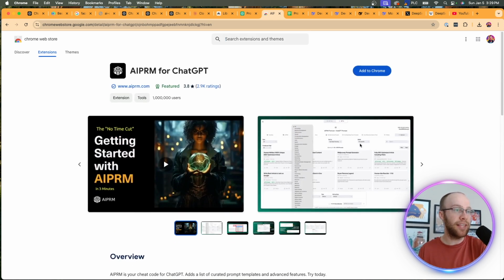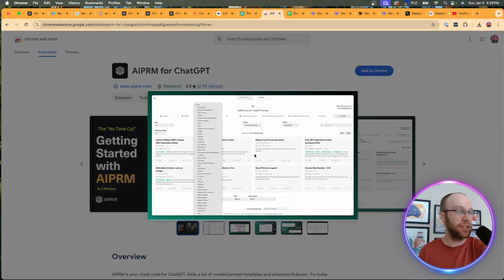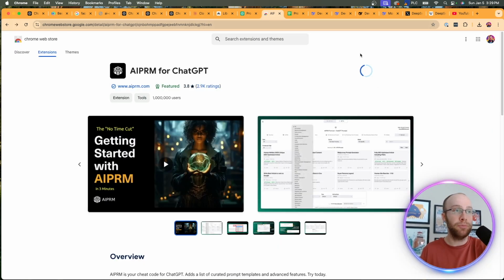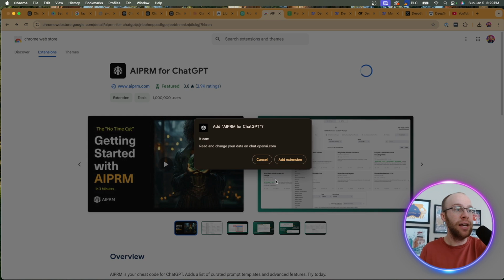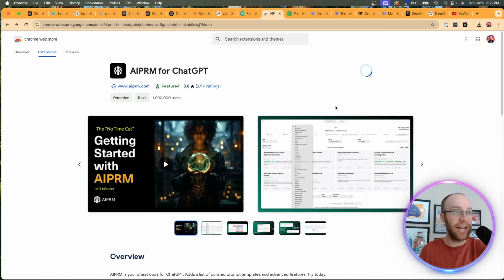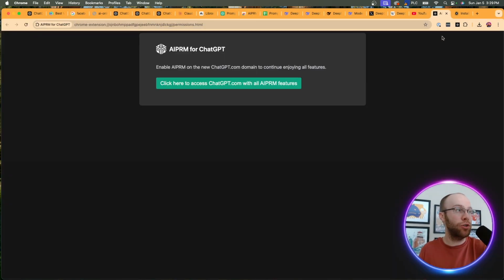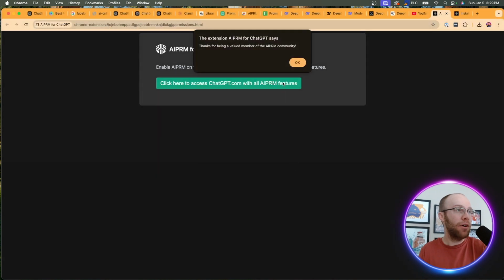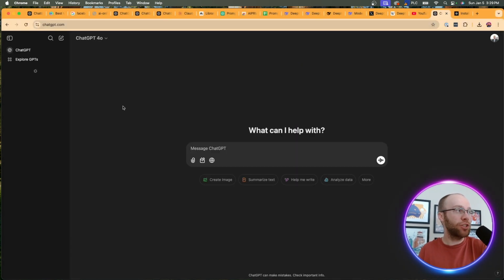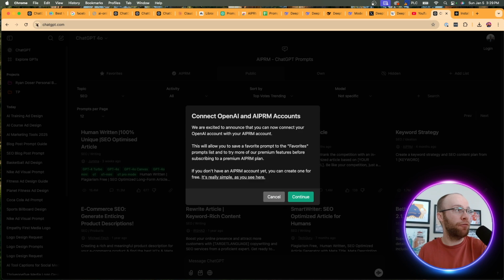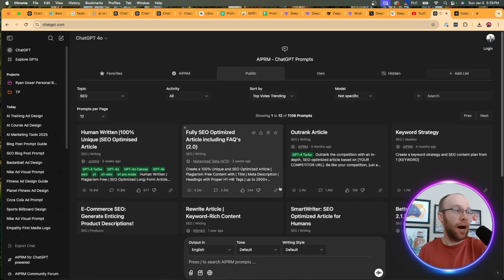But really what this does, I'll click an image here on the Chrome extension page. It creates all of these curated prompts. It literally changes your interface of ChatGPT. I'm going to show you this really quickly. If I click Add to Chrome, click Add Extension, now that it's been added, I'm going to click this, click Allow, click OK. And now it's going to have a completely new interface inside ChatGPT. I'm going to click cancel. Now my interface is completely different.